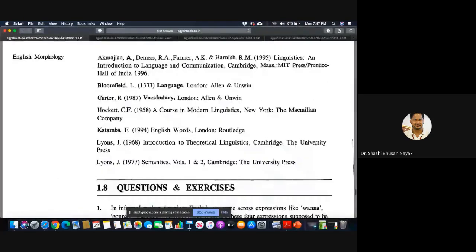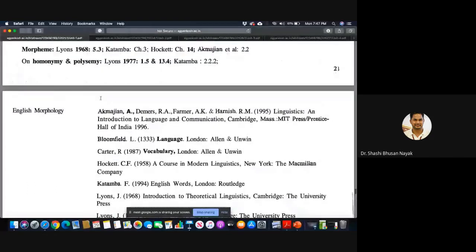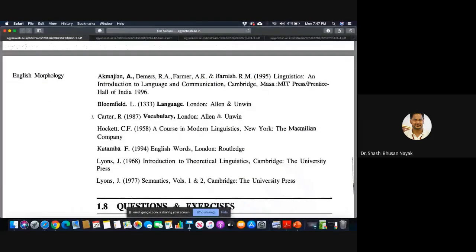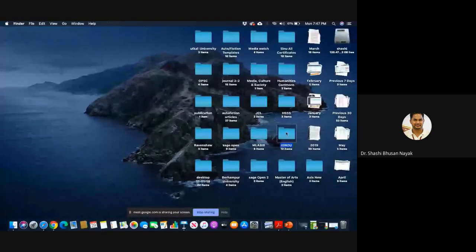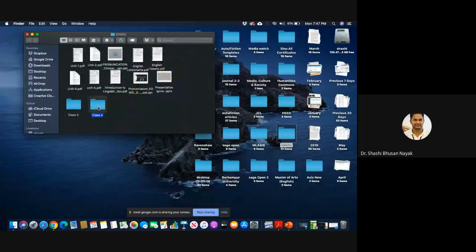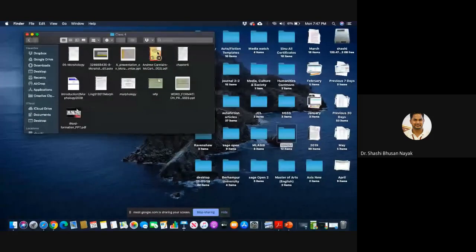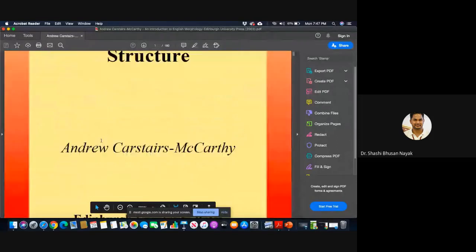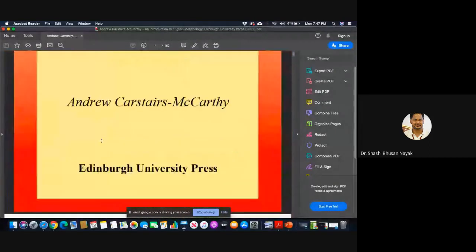Then again you have English morphology, other books. I can provide you one book. Today I have one with me. An Introduction to English Morphology: Words and Their Structure by Andrew Carstairs-McCarthy, Edinburgh University Press.